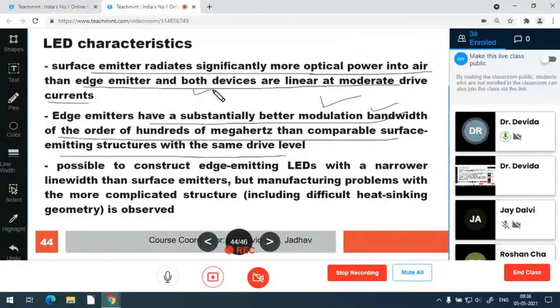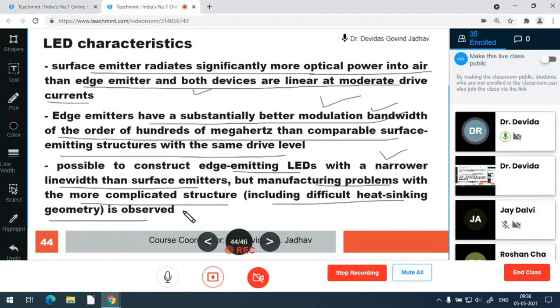It is also possible to construct edge emitter LEDs with narrow line width compared to surface emitters, so more monochromatic. But there are some manufacturing problems with the more complicated structure, and a heat sink is required in that case.